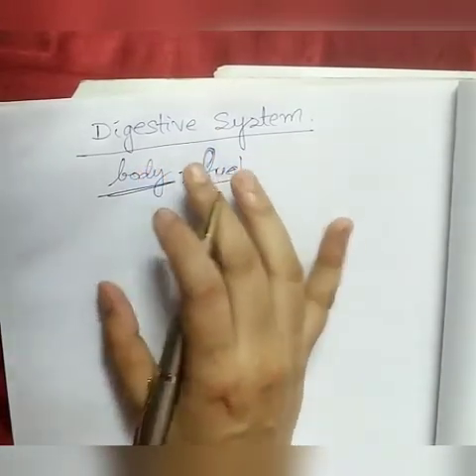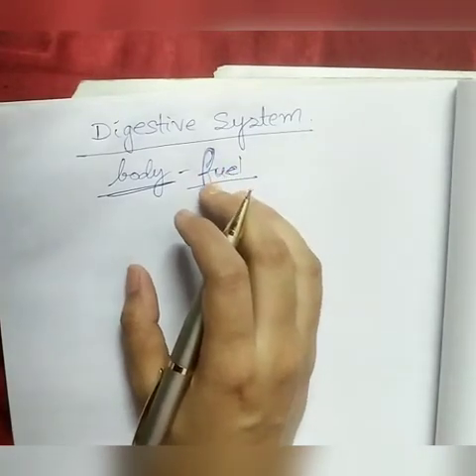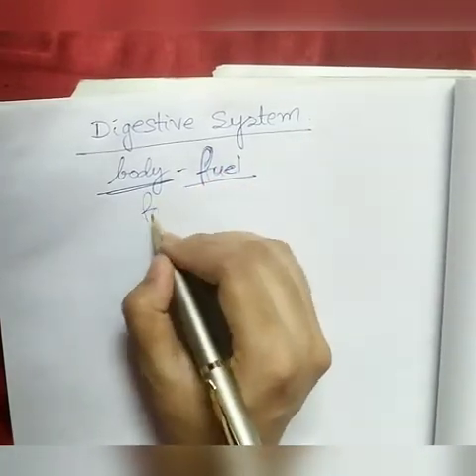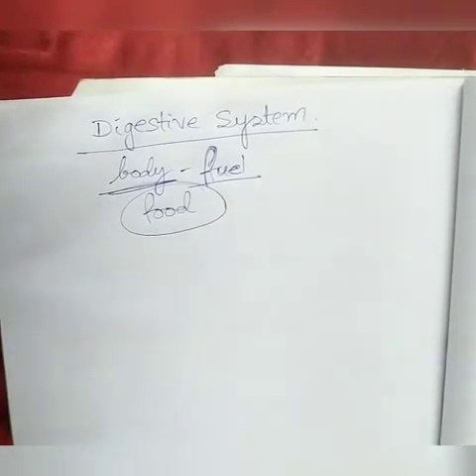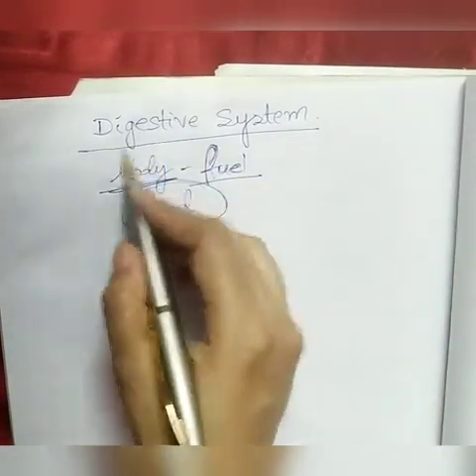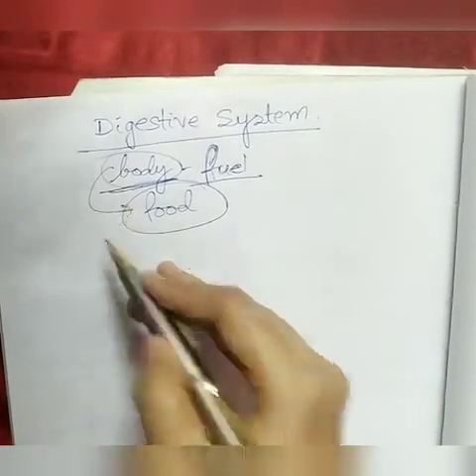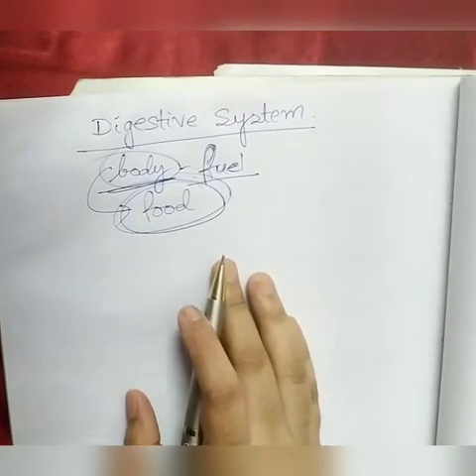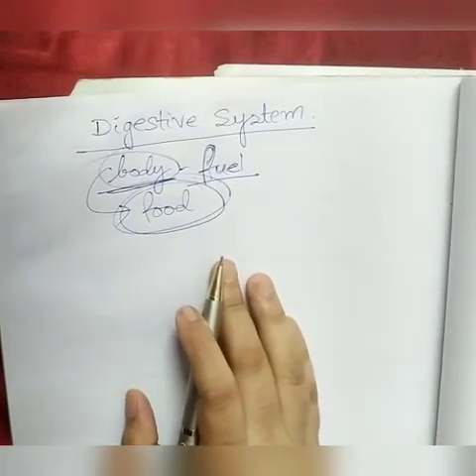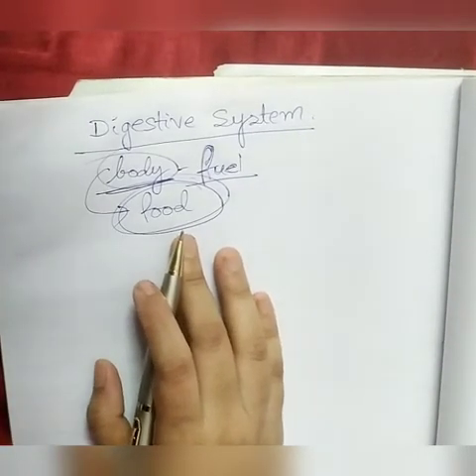We cannot live. So what is the fuel that is needed by the body? That is food. In the car, petrol is needed to run the machine. But here the machine, that is the body, is run by the fuel, that is food. Okay, so in this way, a living organism is totally dependent on food. If we don't take food, we cannot survive.